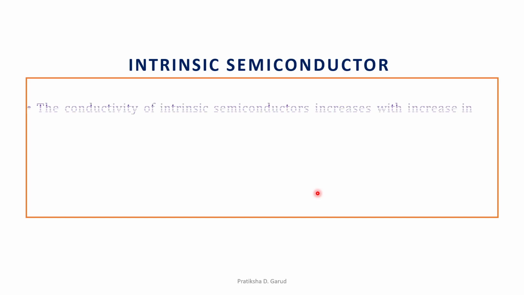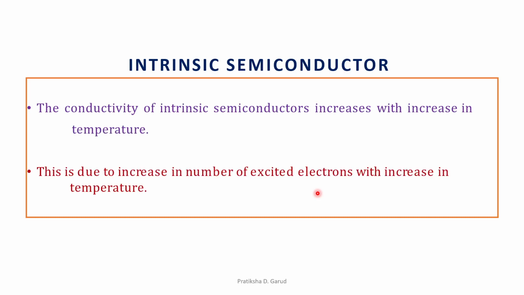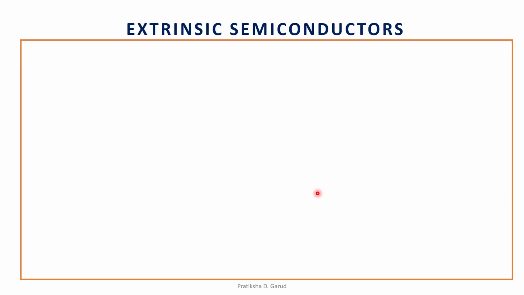Further, we can say that the conductivity of intrinsic semiconductors increases with increase in temperature, right? This is due to the increase in the number of excited electrons with increase in temperature. So this is all regarding the first type of semiconductor, that is intrinsic semiconductors. So let us move on.